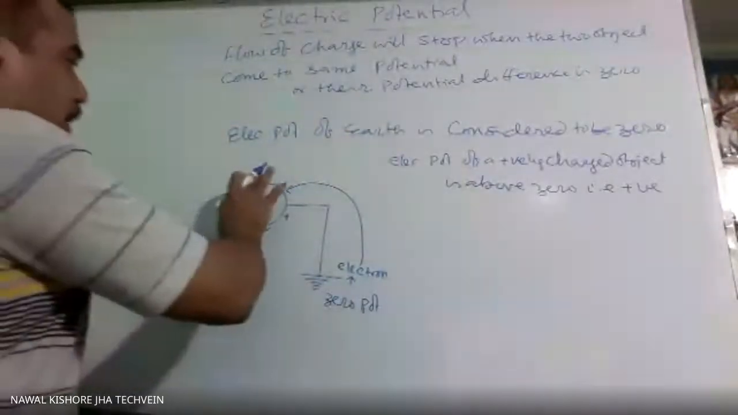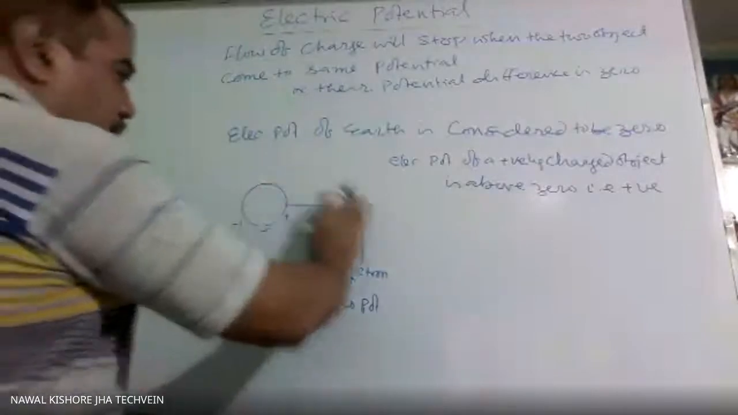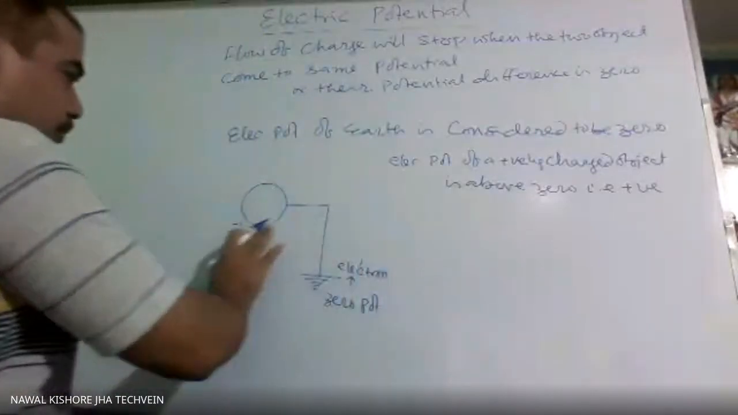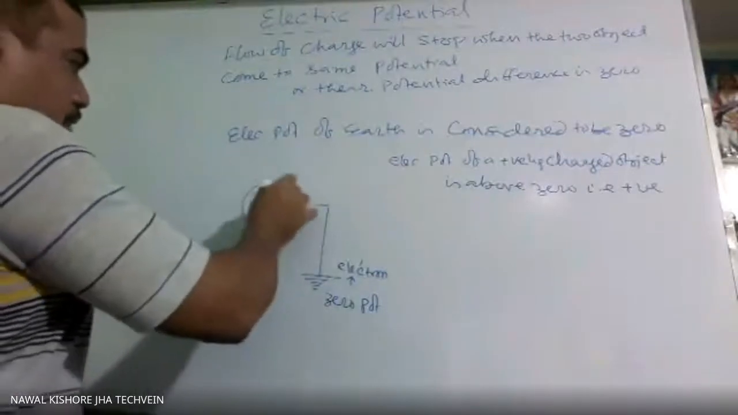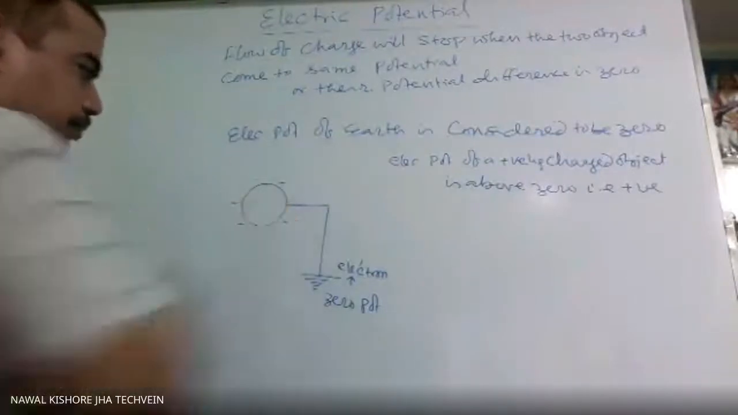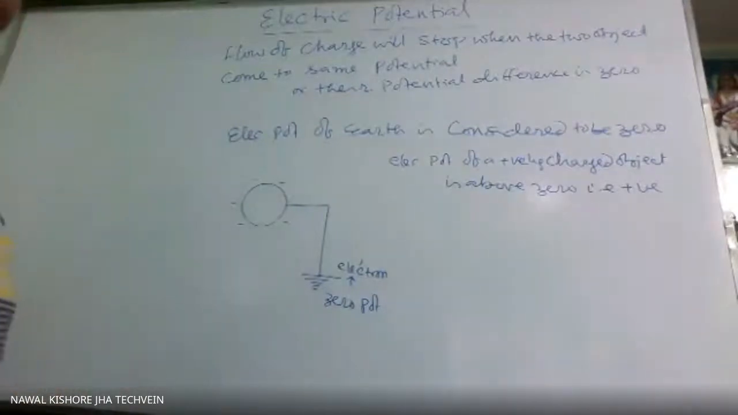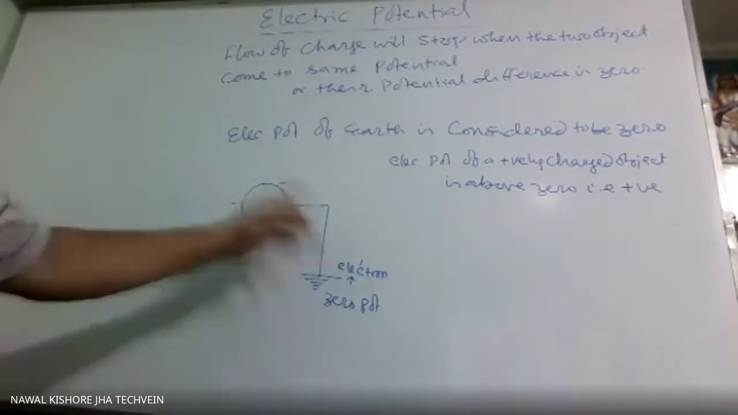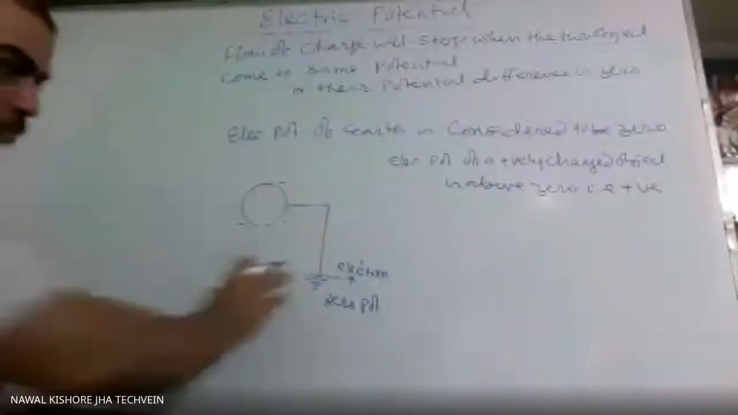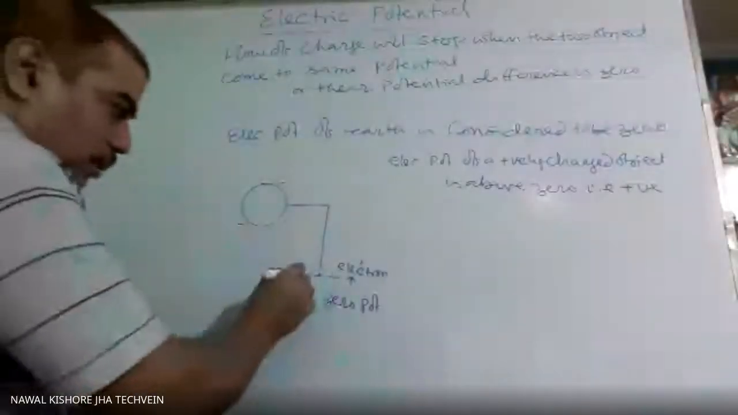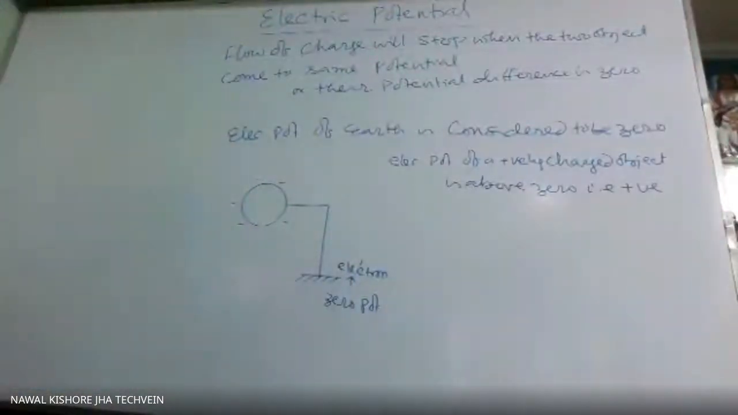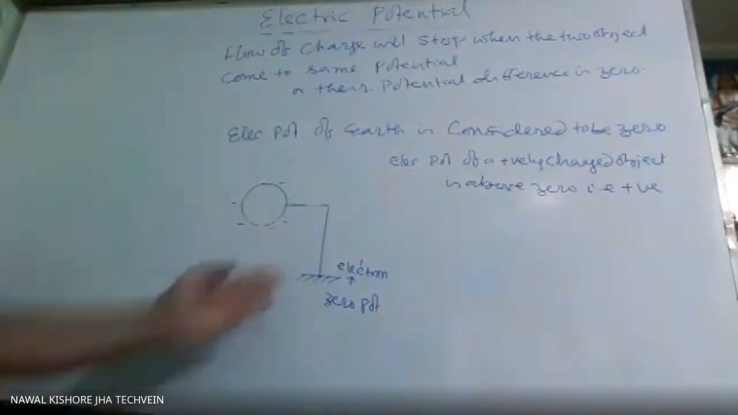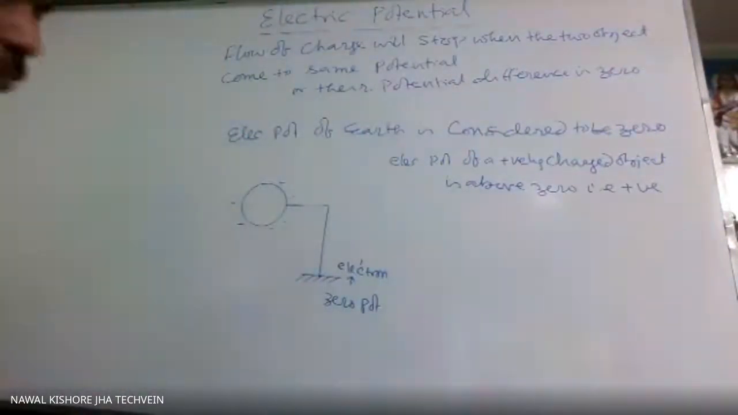Now we consider another object which is negatively charged. If this object is negatively charged, what will happen? When it is connected to Earth, this is the symbol of earthing. Some other symbol is also there. This is also the symbol of earthing only. So don't be confused if this symbol is given or a previous one. Both are symbol of earthing only.